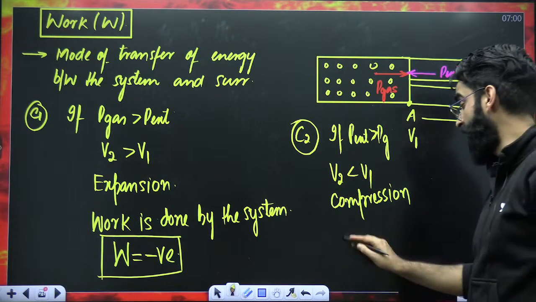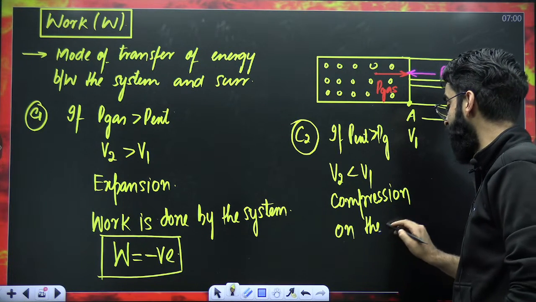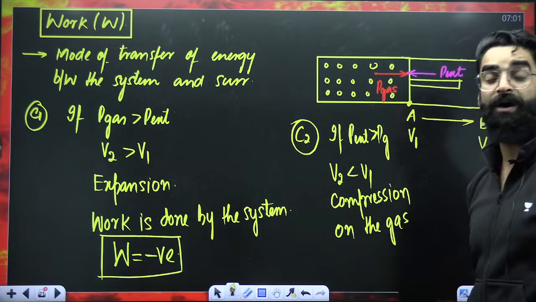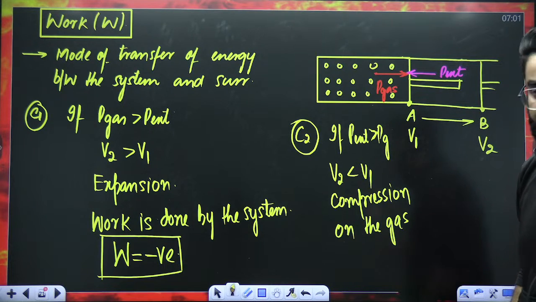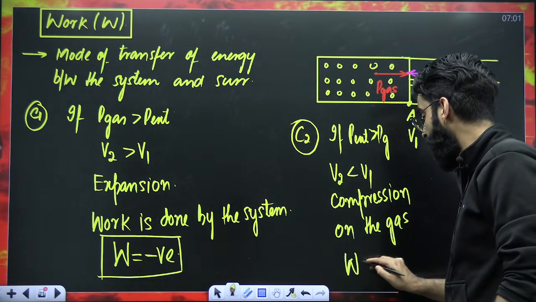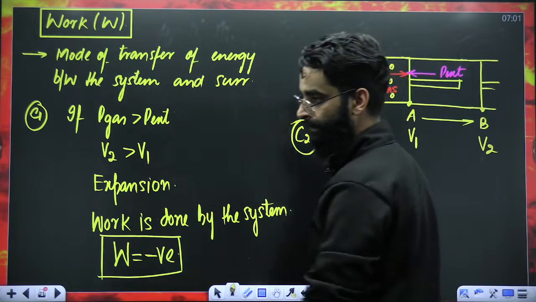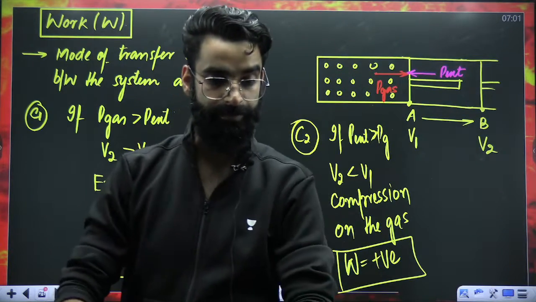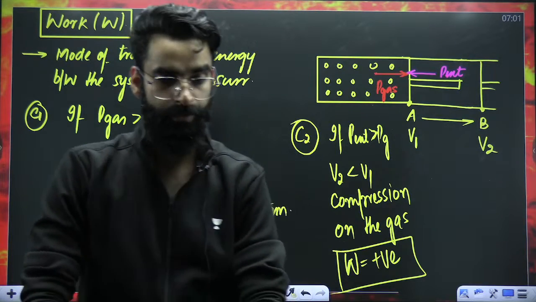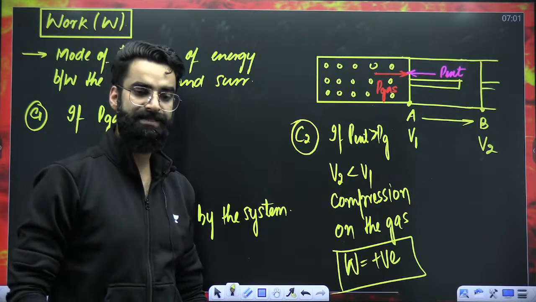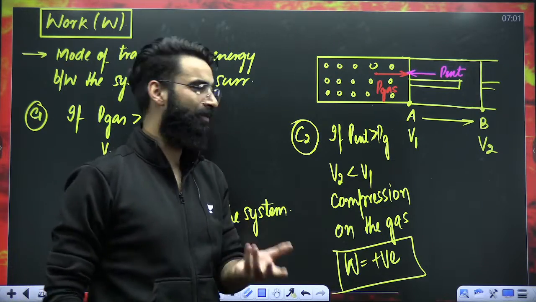Whenever there is compression, we always say work is done on the gas. And whenever work is done on the gas, W value as per sign convention is taken to be positive in chemistry. Right? Is this clear? Now you tell me one more thing.